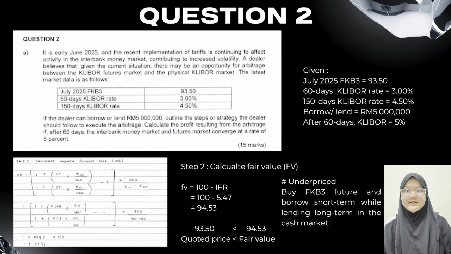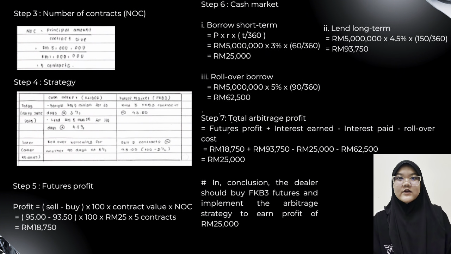Therefore, the appropriate arbitrage strategy is to buy the FKB3 future, borrow short term and lend long term in the cash market. Next, we calculate the number of contracts, which is 5 contracts. Then, we calculate the future profit using the formula sell minus buy times 100 times contract value times NOC, giving us a future profit of RM 80,750. For the cash market, the borrow short term is RM 25,000, the lend long term is RM 93,750, and the rollover borrow is RM 62,500.